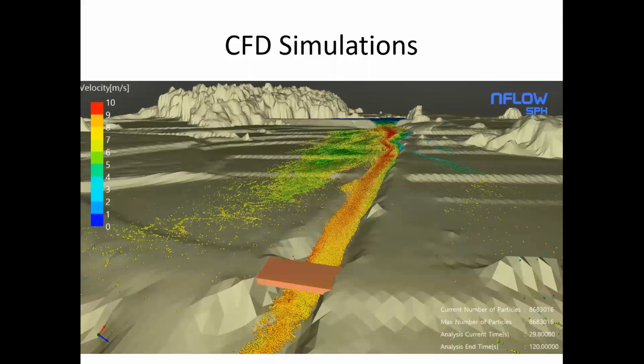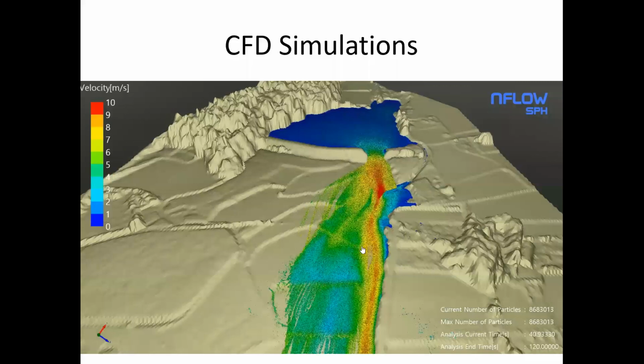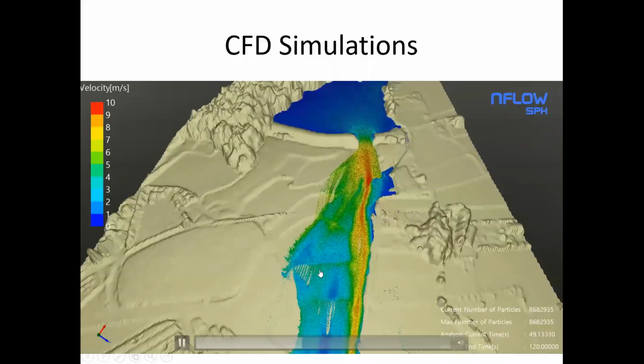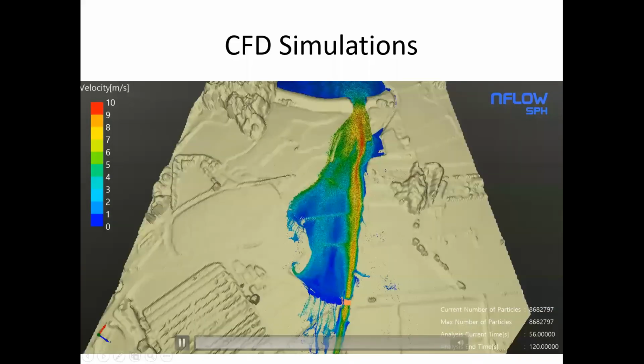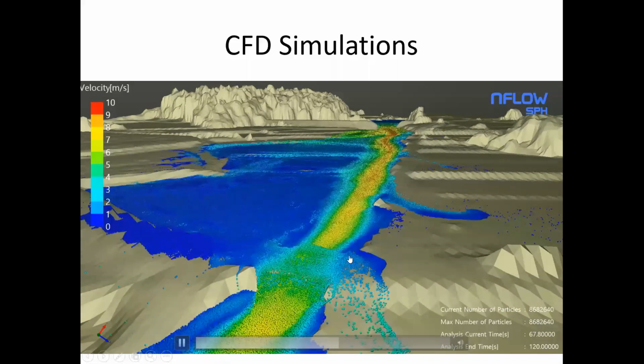In this simulation, you can see in the red color, this is the velocity of the water. At this level, the velocity of water is very high, and you can see slowly this water is approaching toward the catchment area, or the area which is just next to the river. And you can see this bridge was there over here, and this bridge is now under the flood. So this area is now also flooded.